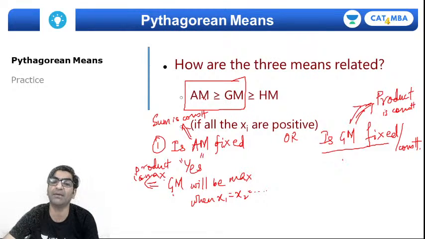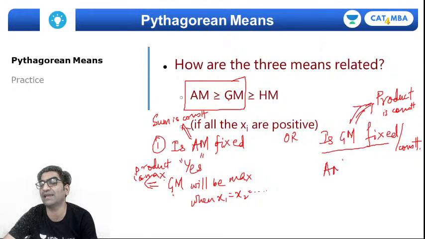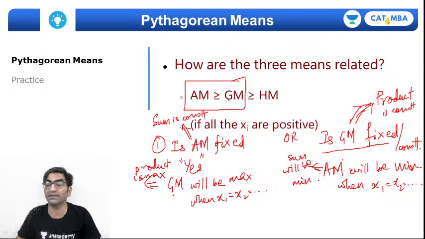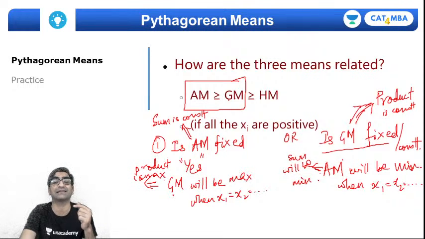But मुझे पता है AM हमेशा GM से बड़ा होता है except when it is equal, which means usually arithmetic mean will be bigger. So its smallest value, AM's smallest value or its minimum value will occur when it becomes equal to GM, and that happens when x1, x2, x3 etc. are equal to each other. And when AM is minimum, the sum of the variables will be minimum, right? So that's the approach that we will take in solving maxima-minima problems like this, right?